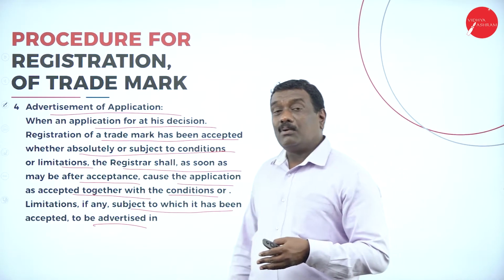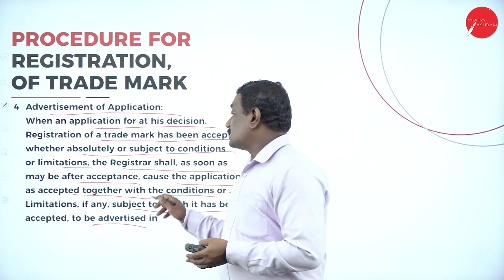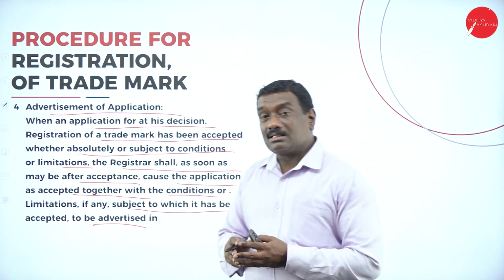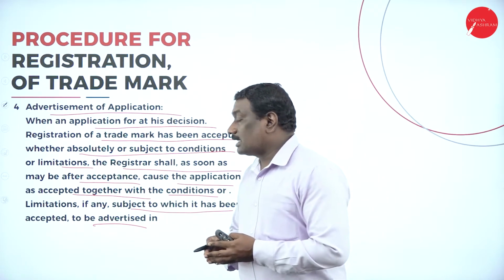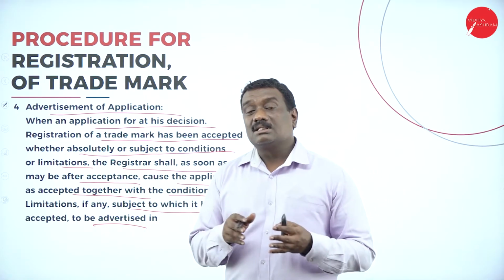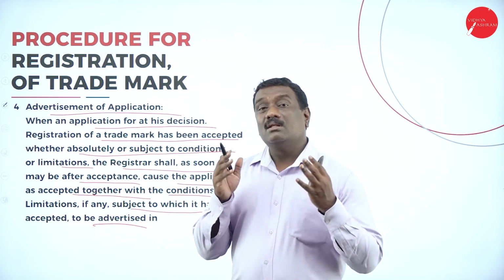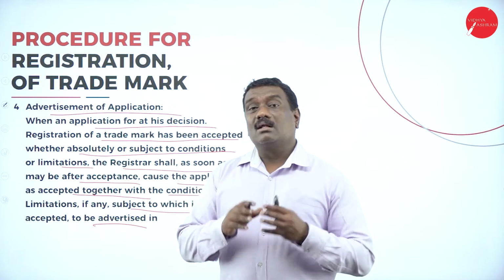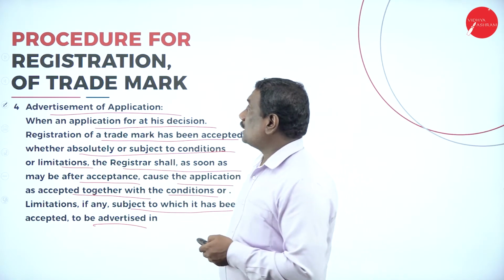The registrar will enter it in the registry, so that the trader or manufacturer who wants this particular trademark is publicly advertised.